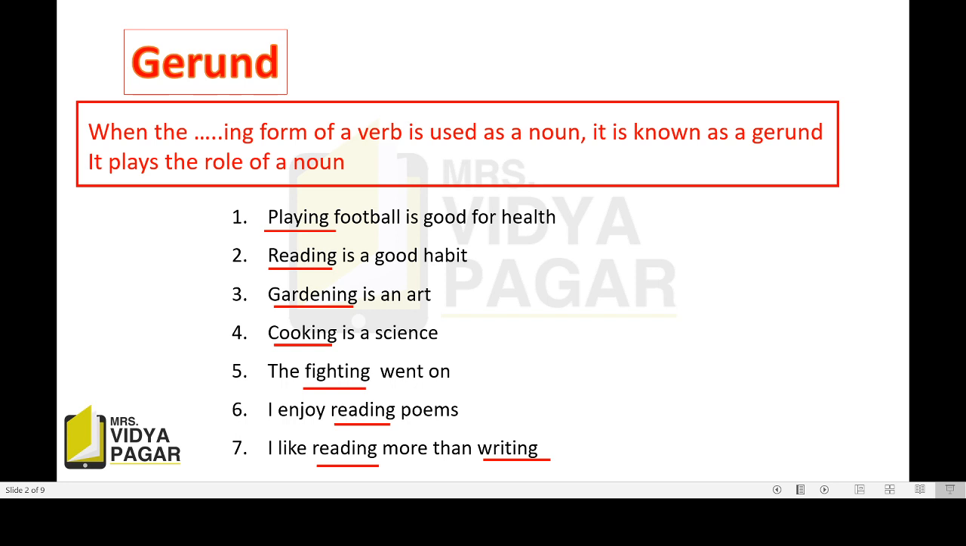The fighting went on. I enjoyed reading poems. I like reading more than writing. Now is it clear that when the ing form of a verb is used as a noun, it is known as a gerund. It plays the role of a noun.